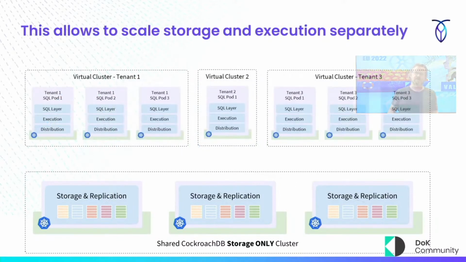Now, how does this allow us to work, right? So we can have multi-tenants all working on a single cluster. Here we have 3 virtual clusters: tenant 1, tenant 2, tenant 3. Tenant 1 and tenant 3 have 3 SQL pods because they have a lot of queries going on. Tenant 2, maybe they're just testing. They just started up a serverless cluster. You could start a serverless cluster on CockroachDB right now.